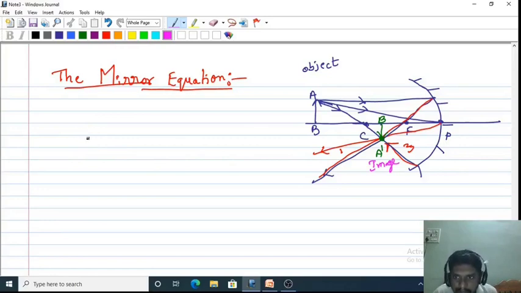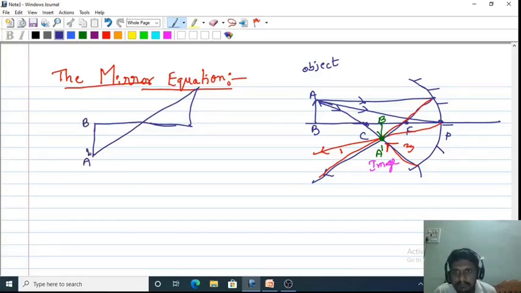Here I will construct B dash, A dash, F, and let me identify this point as M, the point of incidence for the first light ray.